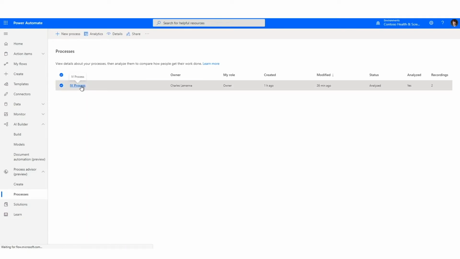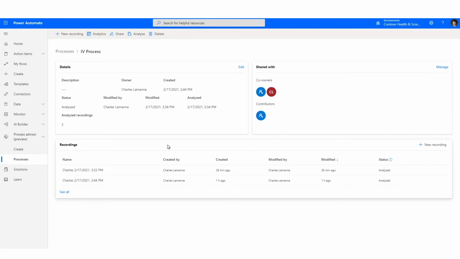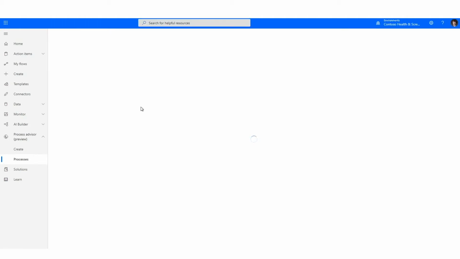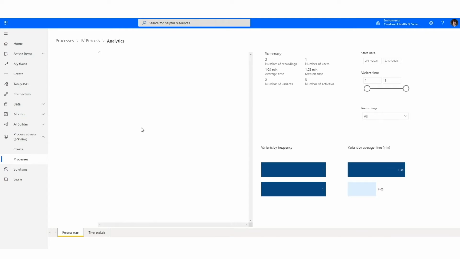Now, thinking specifically of Farmscript, what they needed is a way to automate the process of these end-of-month billing reports. And in doing so, they wanted to first understand where the bottlenecks were in that process. So they use Process Advisor. Process Advisor allows you to upload recordings of people walking through that process manually themselves. And then it generates analytics based on these uploaded recordings. The analytics can help you to identify what's working for the process, what isn't. It pinpoints areas of inefficiencies, allowing the team to better run the process. In particular, you can see here where time is being spent and if there are different variations of the process that need to be walked through.